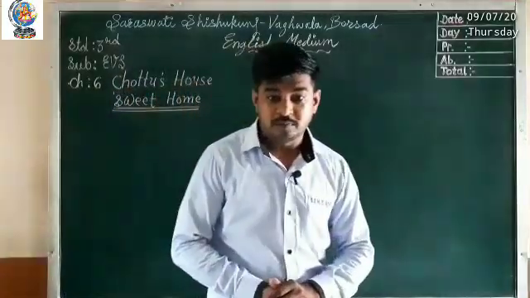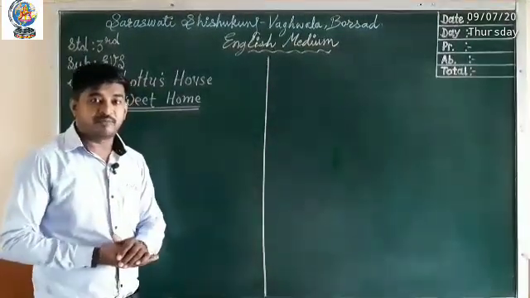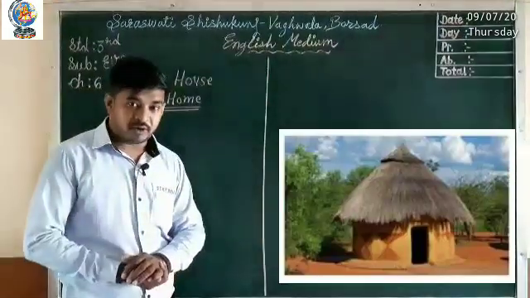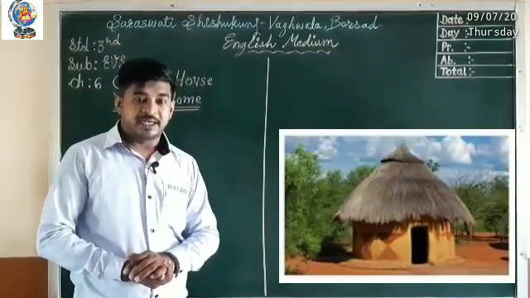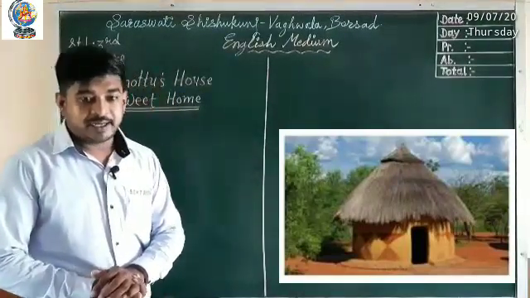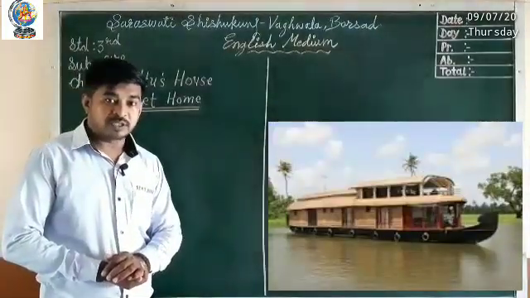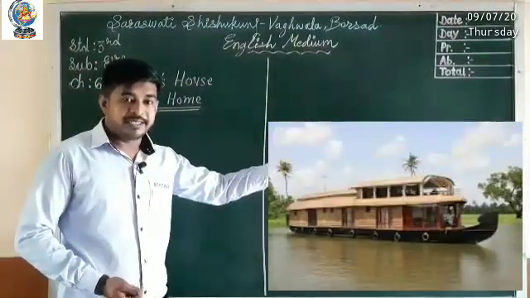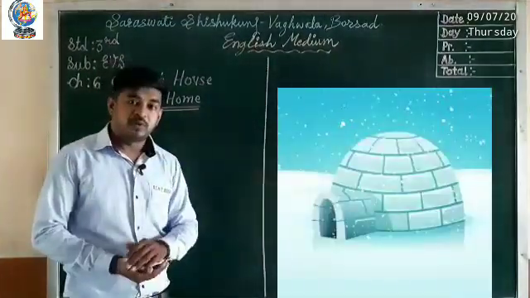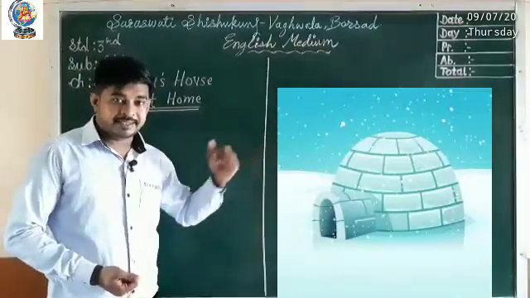Chotu's sweet home. Students, you had seen so many types of houses, like a hut, which is made from grasses and branches of trees. While a boat house, sometimes we make a house into a boat. It is called a boat house. An igloo house is made from ice.